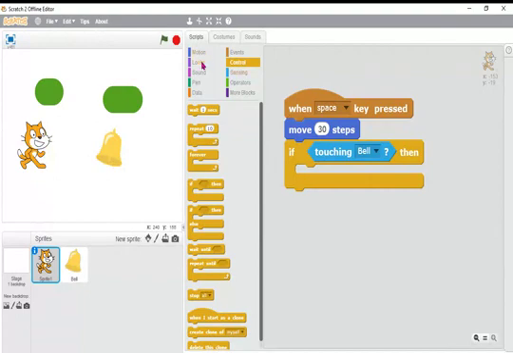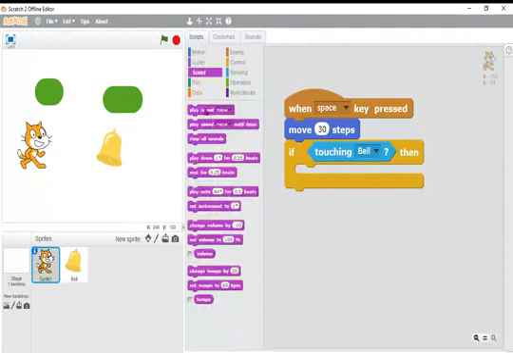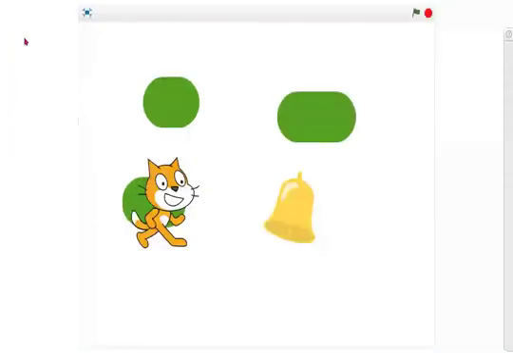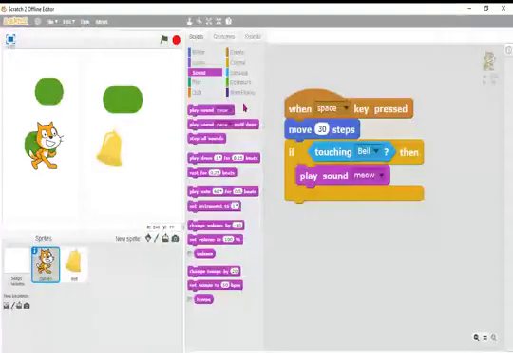You have to make one sound. Meow. I will click on stage full screen and run it. Okay, moving. It is blocked there, wait. I will do it from here.